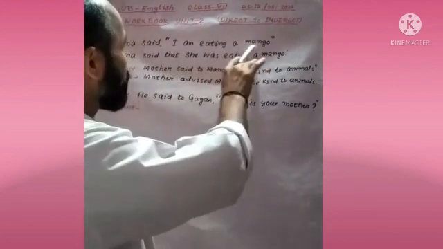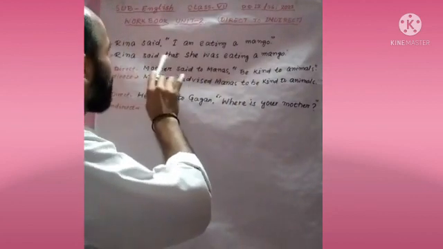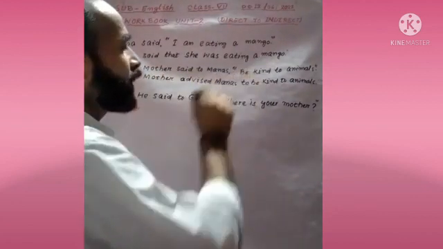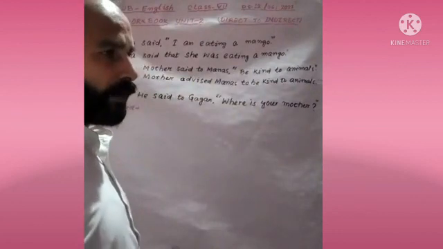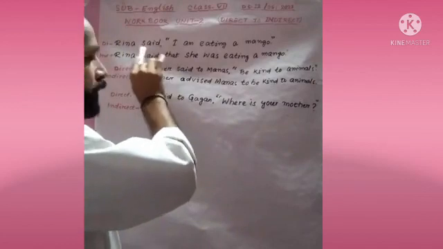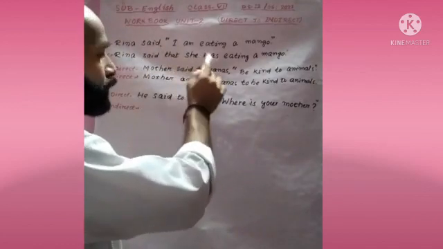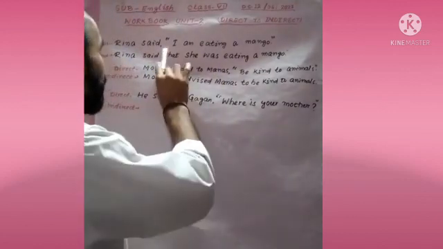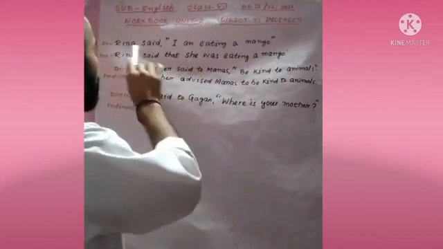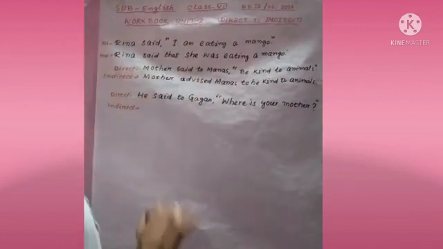And the indirect speech is, Rina said that she was eating a mango. You are well known about it. Here, the reporting verb said is past tense, so it's changed into past tense. I am, she was. Okay? And here that is used. Rina said after comma, that is used here.